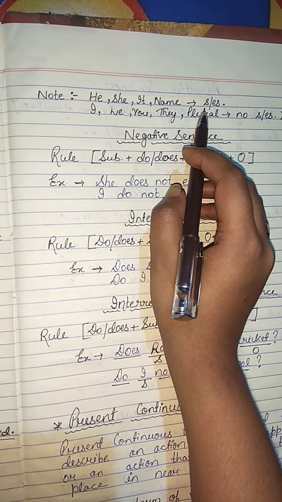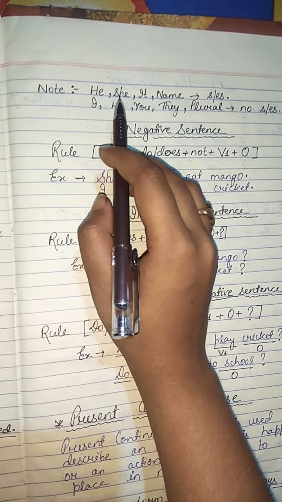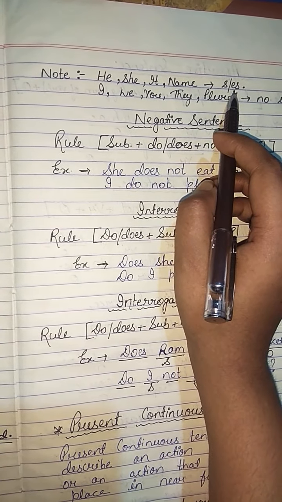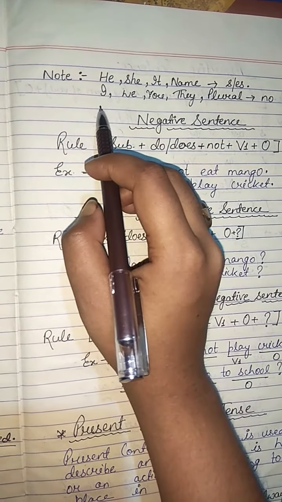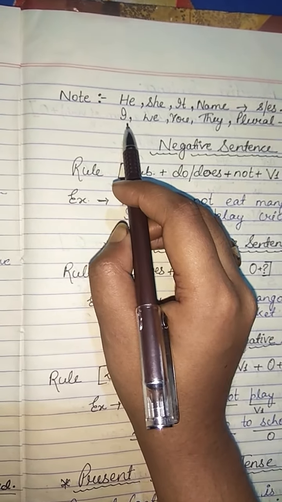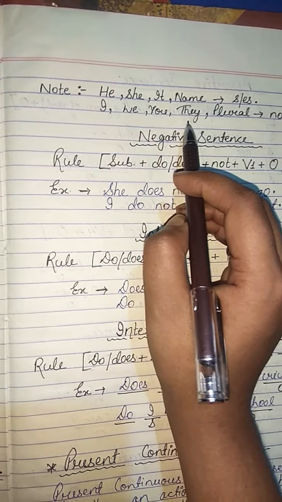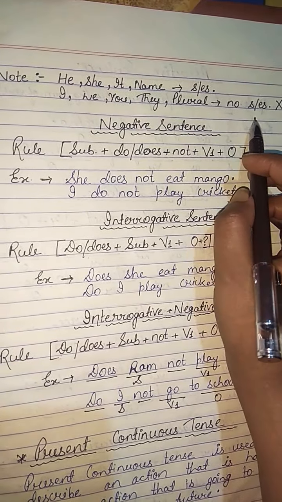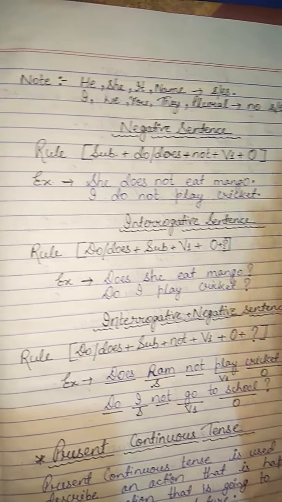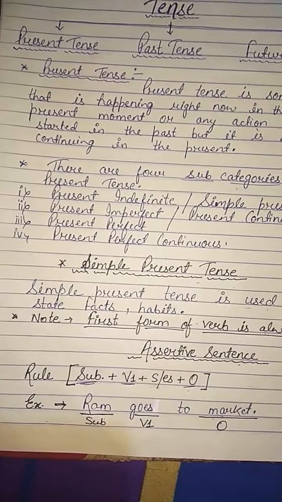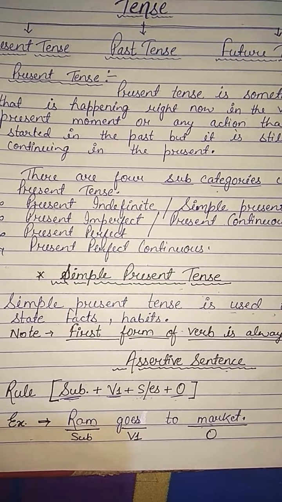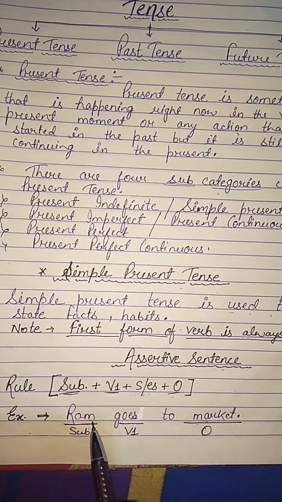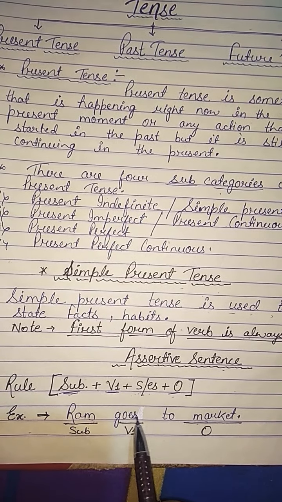When the subject is singular, like he, she, it or a name, we always use s or es with the verb.